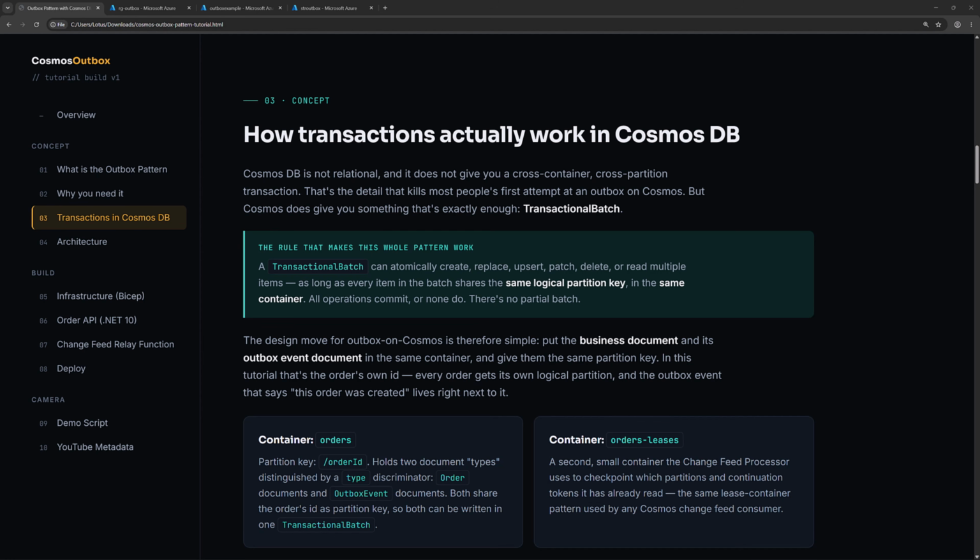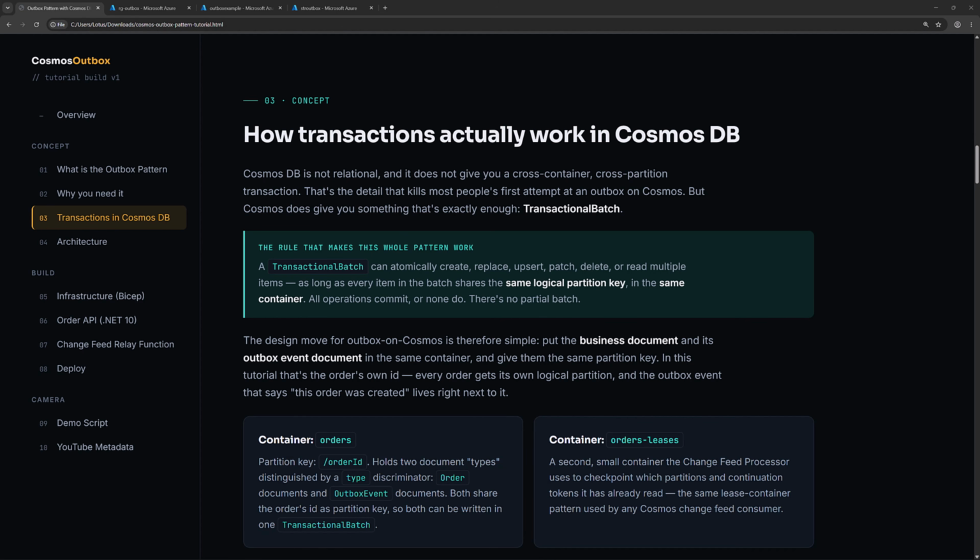The rule that makes this whole pattern work: a transactional batch can atomically create, replace, upsert, patch, delete, or read multiple items, as long as every item in the batch shares the same logical partition key in the same container. All operations commit or none do. There is no partial batch.